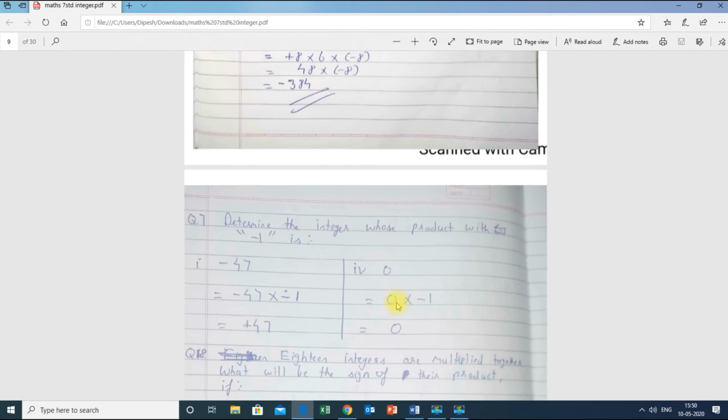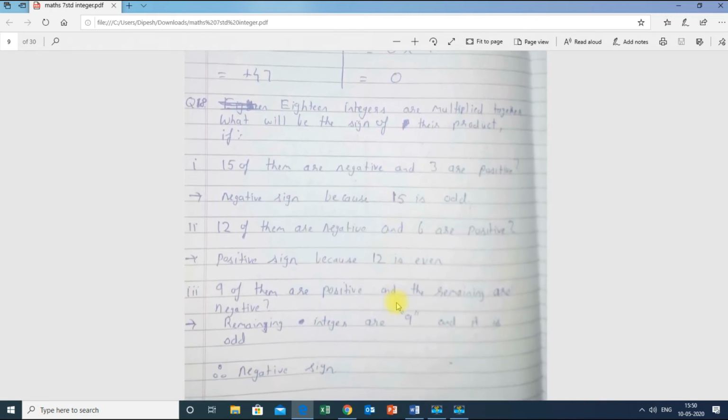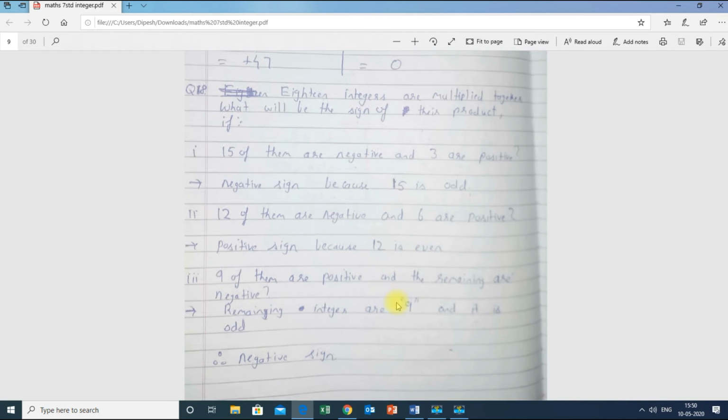So keep this in mind. Okay, question number 8. This is one of the important sums over here. Many students make mistakes in this. The question is: 18 integers are multiplied together. What will be the sign of their product if?